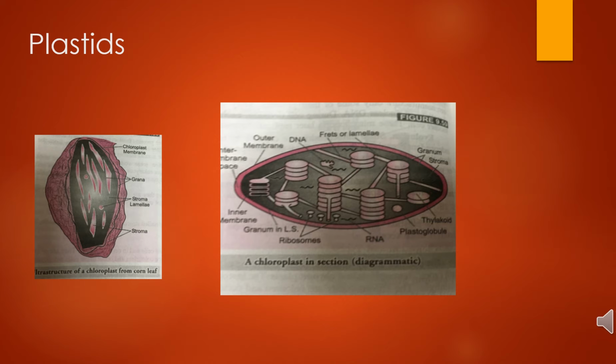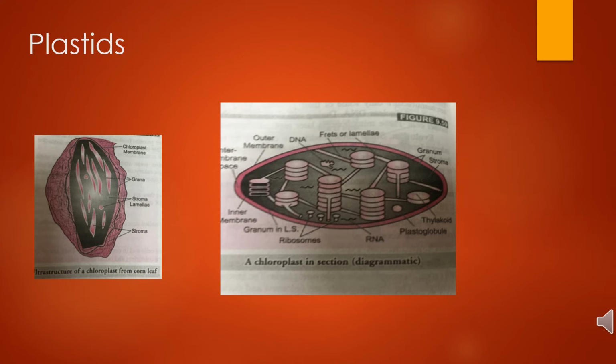Leucoplasts are colorless and occur in cells not exposed to sunlight. The chromoplasts are colored and occur in cells exposed to sunlight. The chromoplasts having the light-absorbing green pigment, chlorophyll, are called chloroplasts. So all the chloroplast-containing cells help in photosynthesis.